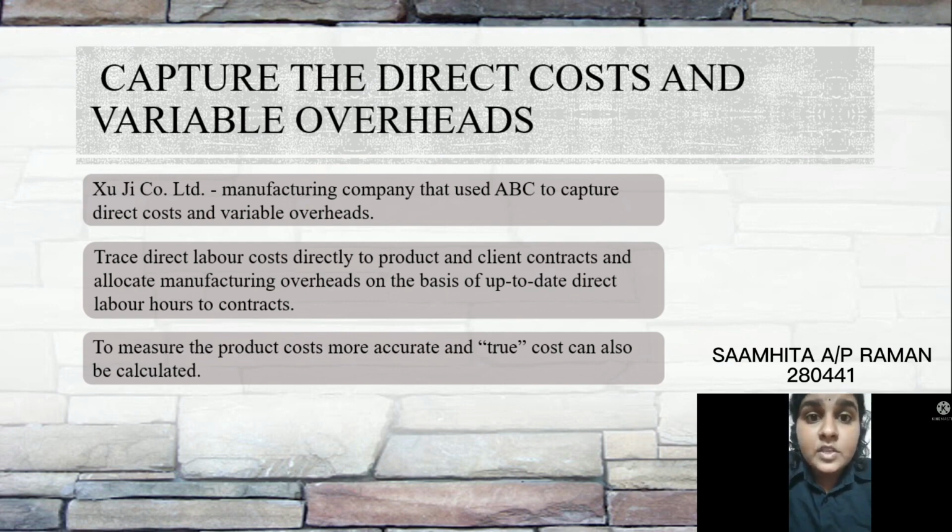Before this, the company used the traditional accounting system. The inaccuracy of the traditional costing system seriously impeded the company's ability to compete on pricing. So we can see that the ABC system enables the management team to measure the product cost more accurately, and true cost can be calculated.